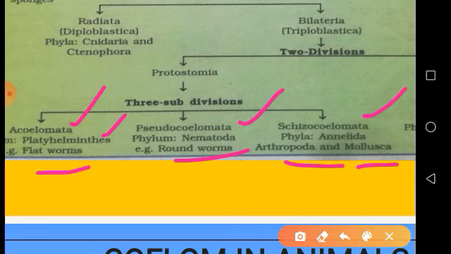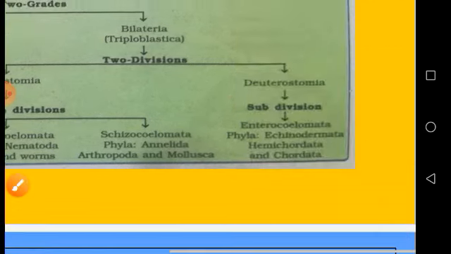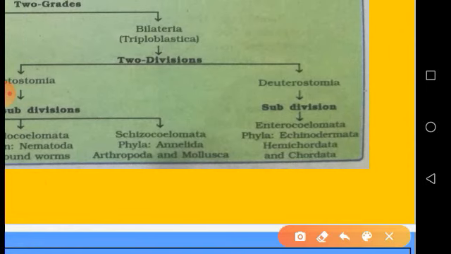Now coming to the next division, which is Deuterostomia. I already explained what Deuterostomia is. Deuterostomia are the group of animals in whose embryological development the blastopore develops into the anus. Later on, the mouth is formed.